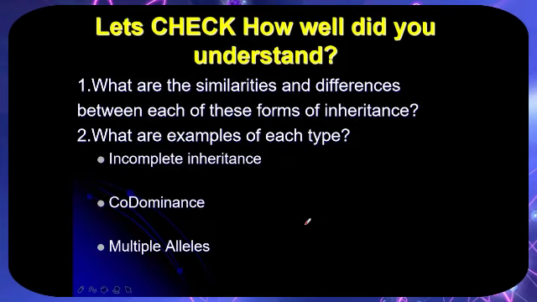Let's check how well you understood. Number one, can you give similarities and differences between each of these forms of inheritance: complete inheritance, codominance, and multiple alleles? Number two, what are the examples of each type: complete inheritance, codominance, and multiple alleles?